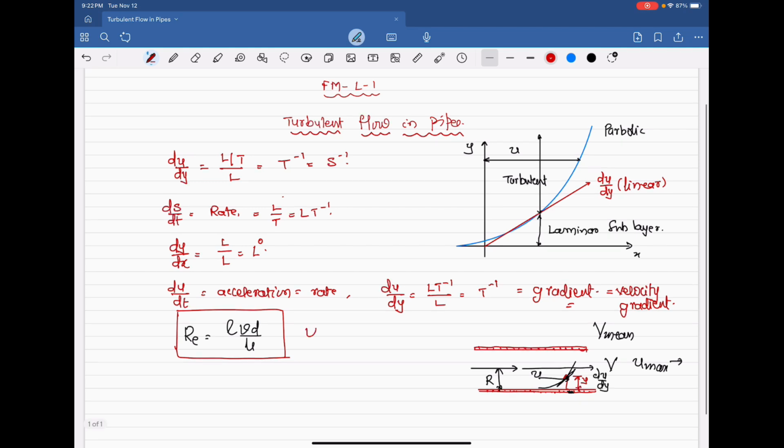Here V is equal to velocity. If V increases, Reynolds number increases. For the same fluid, viscosity is a fluid property. It can be constant. D is the physical diameter of the pipe. It can be constant.